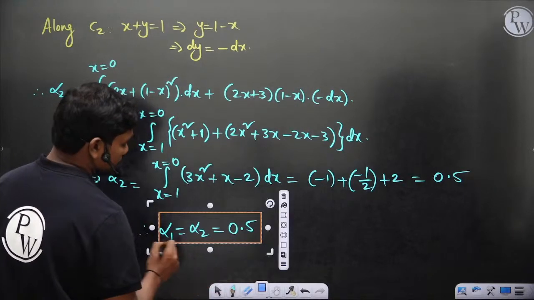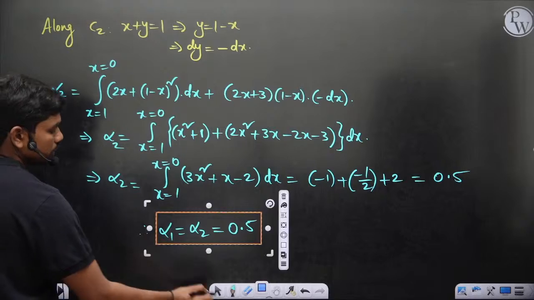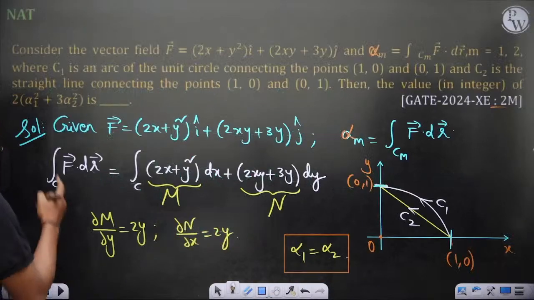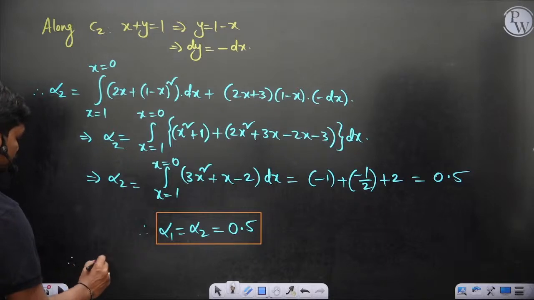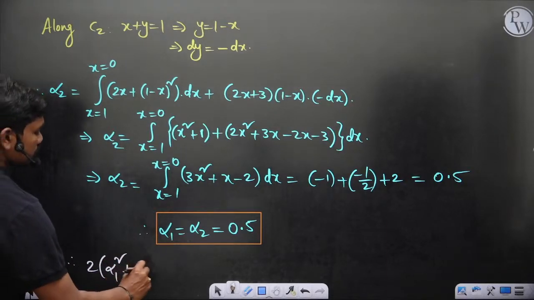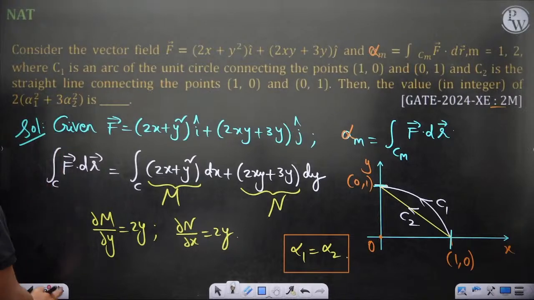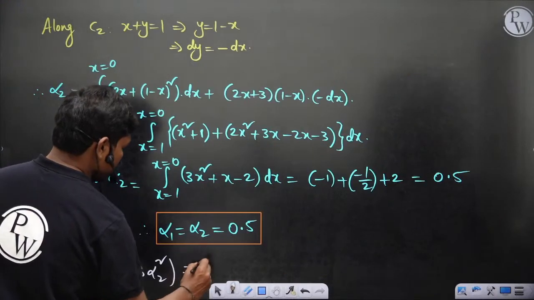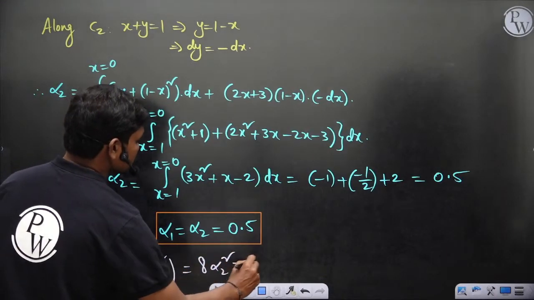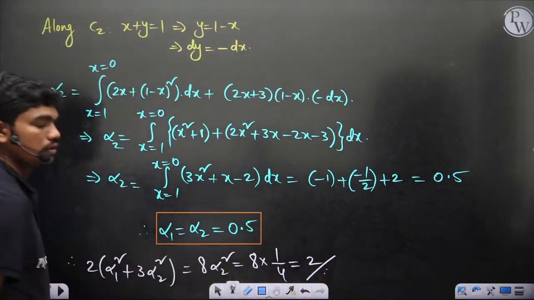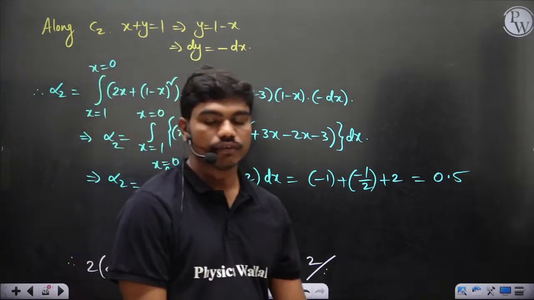So if alpha 1 equal to alpha 2 is equal to 0.5, then what you can understand, therefore 2 times alpha 1 square plus 3 alpha 2 square. Since alpha 1 is same as alpha 2, we can write this as total 8 alpha 2 square. So 8 into 1 by 4, answer would be 2. Okay, why not use Green's theorem?